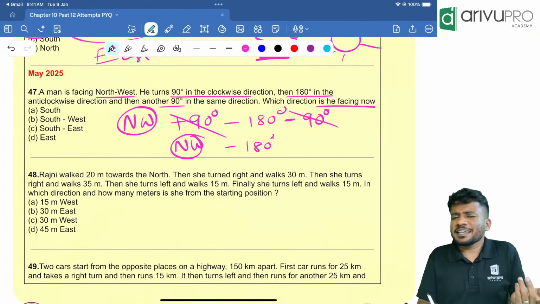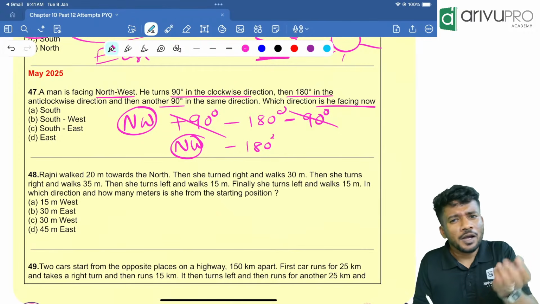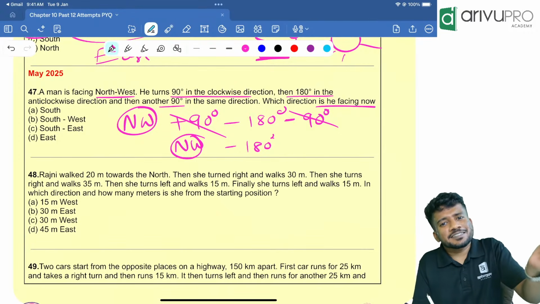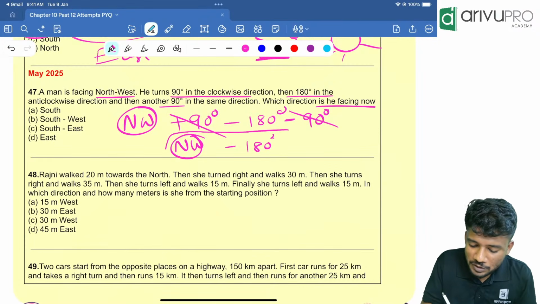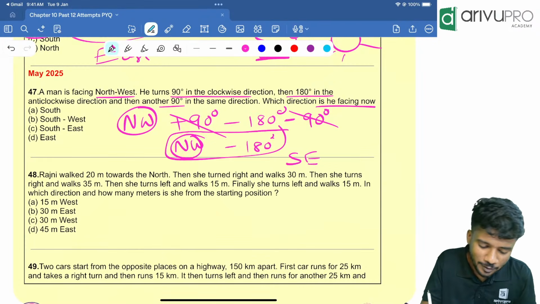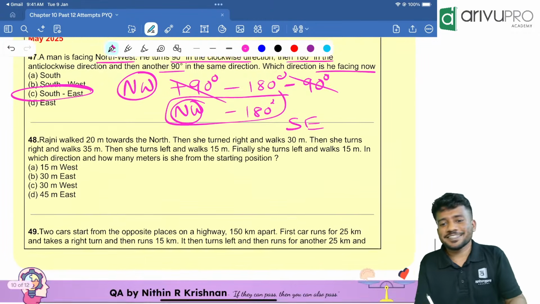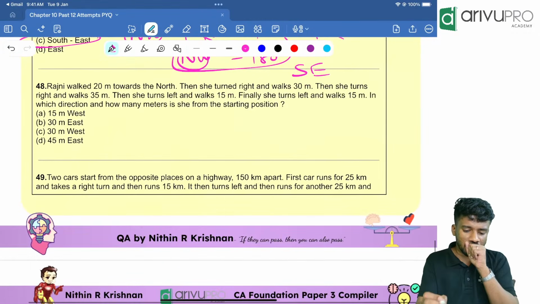Minus 180 degrees means what? It is similar to left or right. That means the entire direction is becoming opposite. What is the opposite of northwest? It will be southeast. That is option C. Next one.